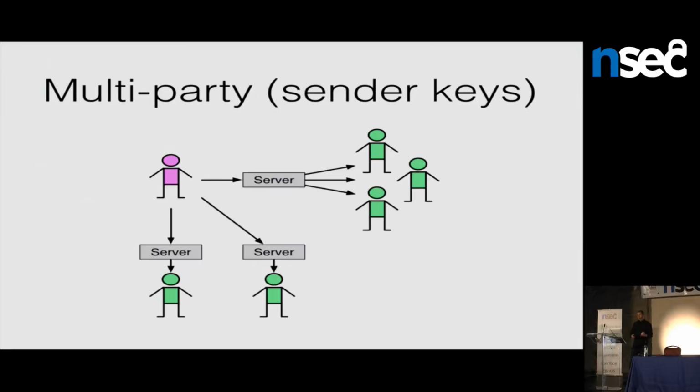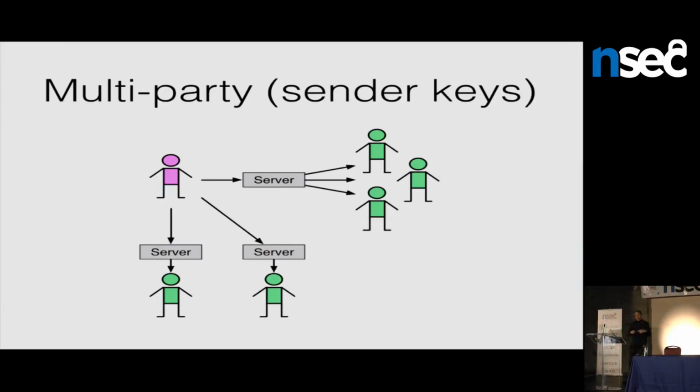What we do there is the sender can send a special pairwise message to each party that has a special sender key. It's like an AES key and a signing key. Then the sender uses that key to create a special chain that it uses just to send messages that can be decrypted by all of these people.